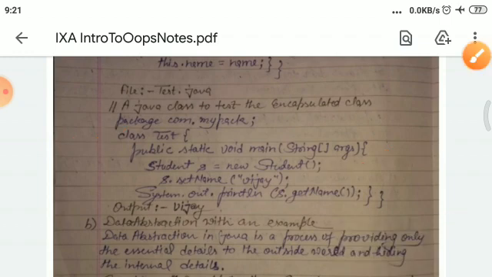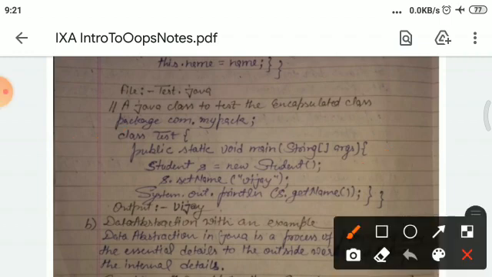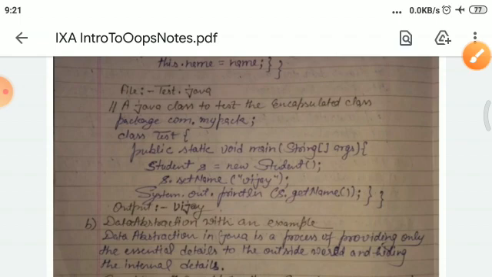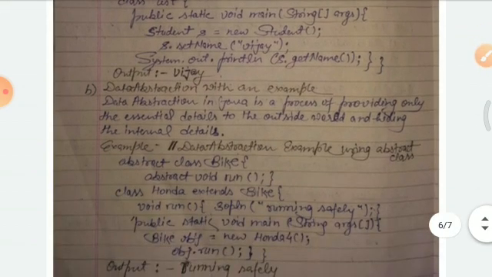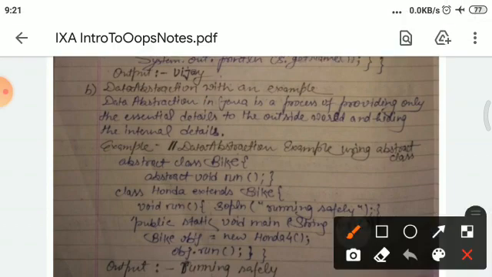And here System.out.println is an output statement. So the output will be busy here.